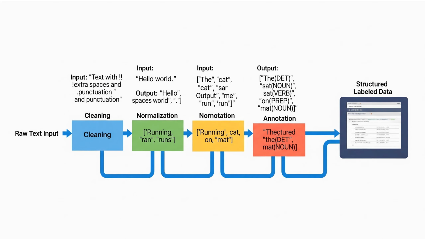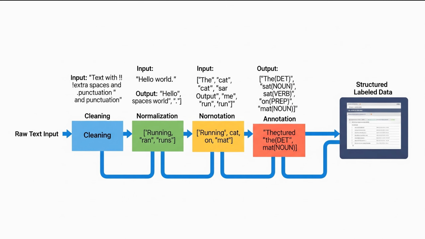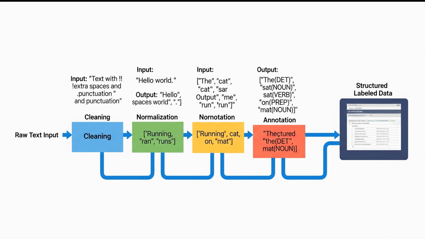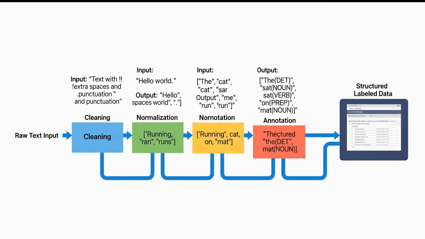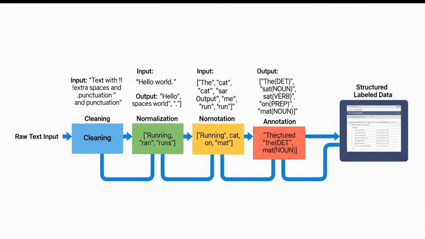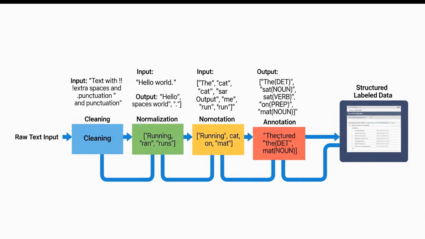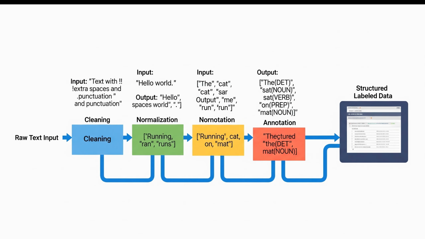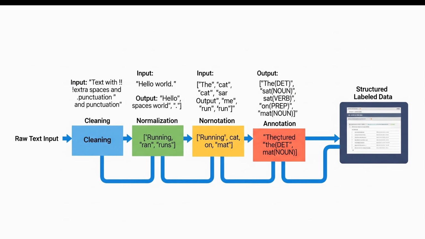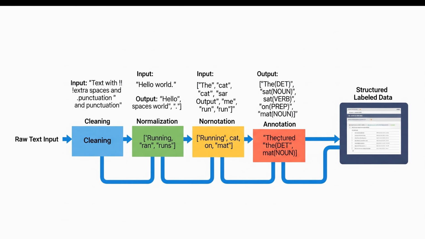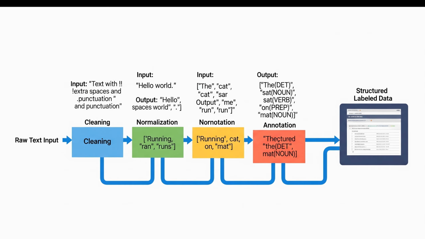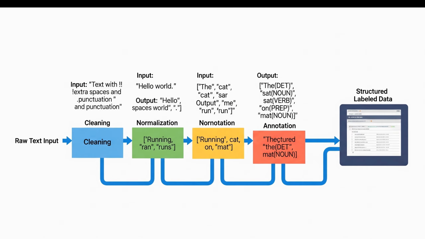Good NLP starts with good data. Pre-processing steps include text cleaning, removing HTML, normalizing case, tokenization, word or subword, handling punctuation and numbers, and sometimes lemmatization or stemming to reduce words to their base forms. For speech, you need ASR, automatic speech recognition, to convert audio to text. Annotation is crucial for supervised tasks. Think labeled intents or entity spans. The quality of pre-processing and labels often matters more than fancy models. So build pipelines that are reproducible and document what you do.